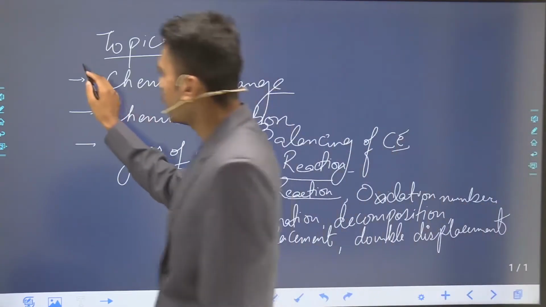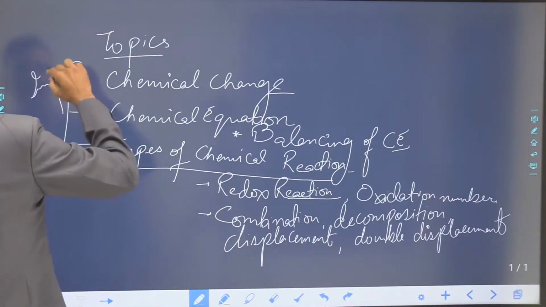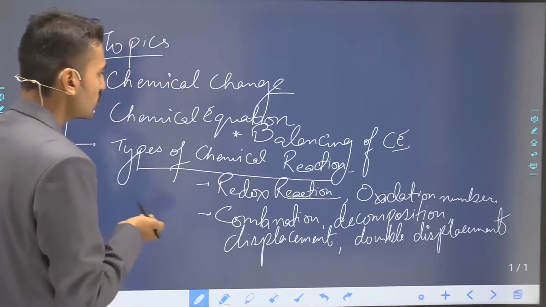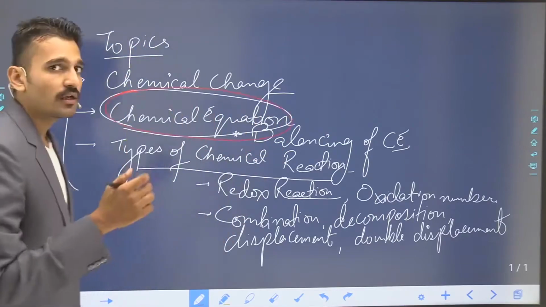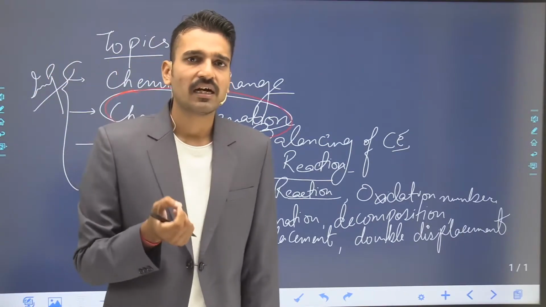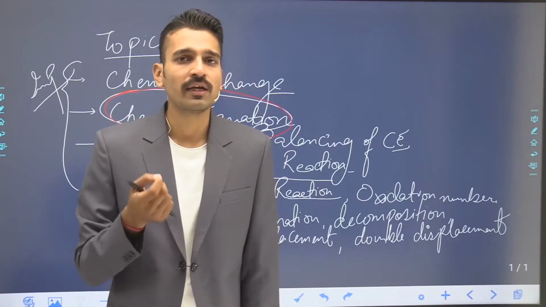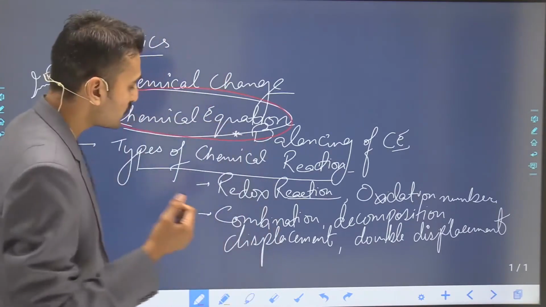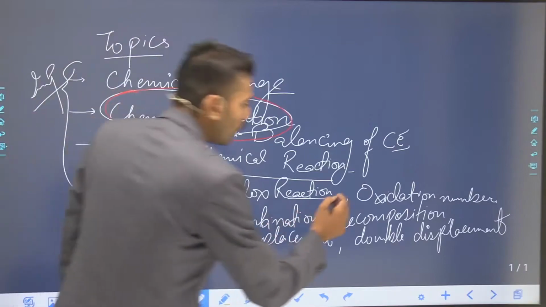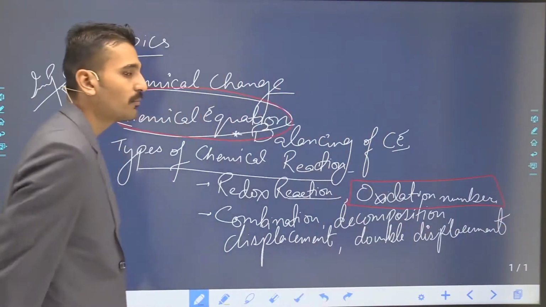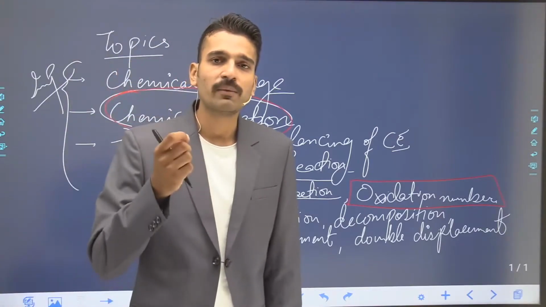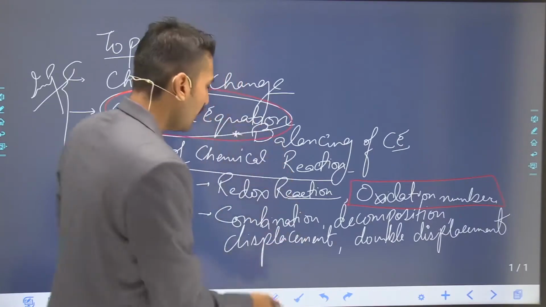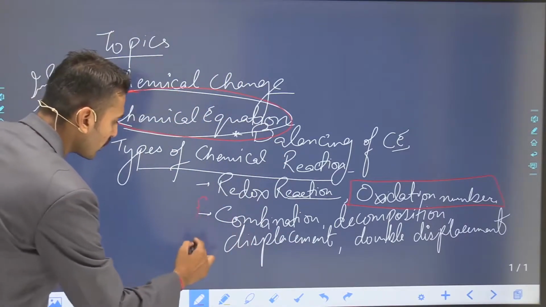So these are the major important topics that you are going to study. These all will make the base for your 10th standard and also for the competitive level examinations, because most of the questions are asked from this topic. And what do they ask? They ask how you can balance a particular equation. So you must know the steps required for balancing a chemical equation. The next important thing is the oxidation number. If you know the oxidation number of any element present in a compound, then you can easily say whether it's a redox equation or not. And these are the name equations, which are also very much important.